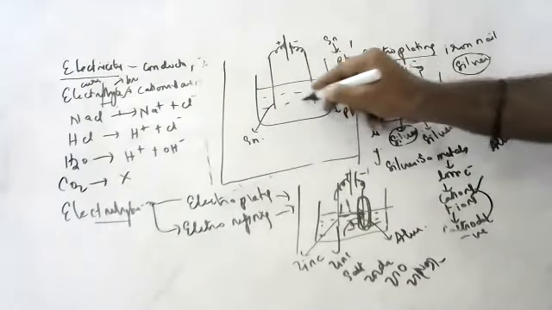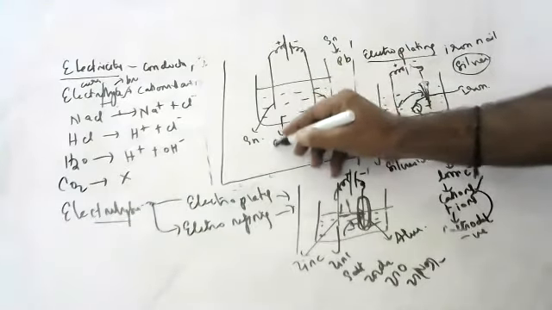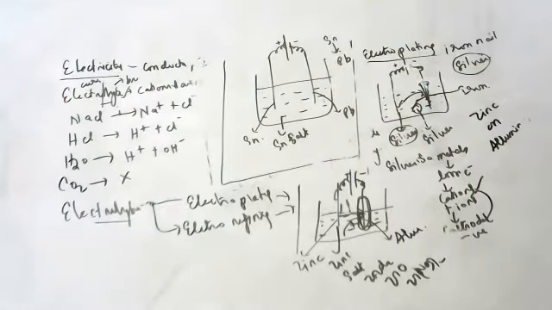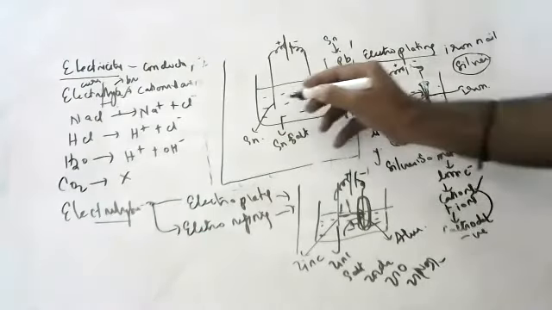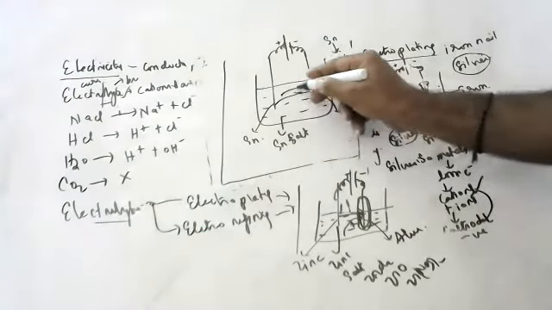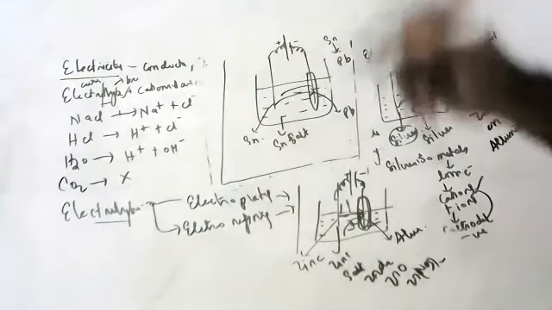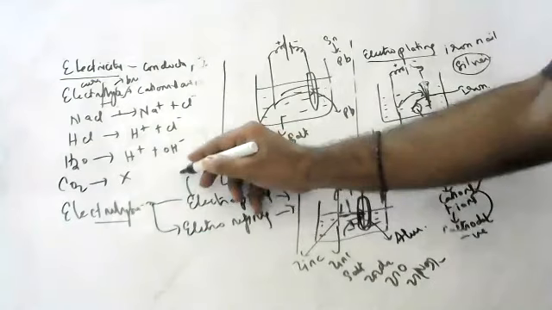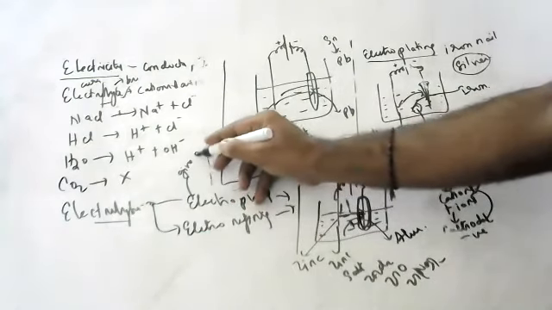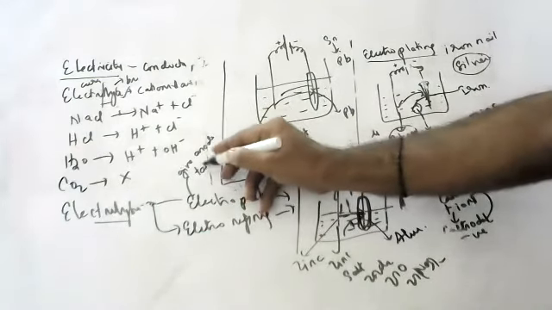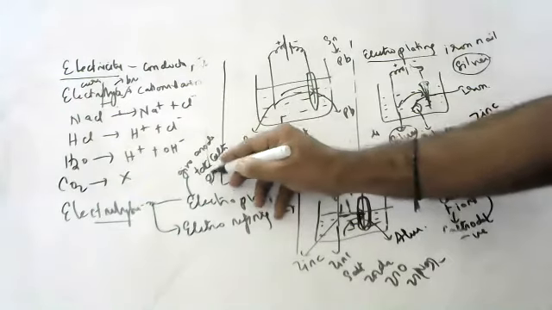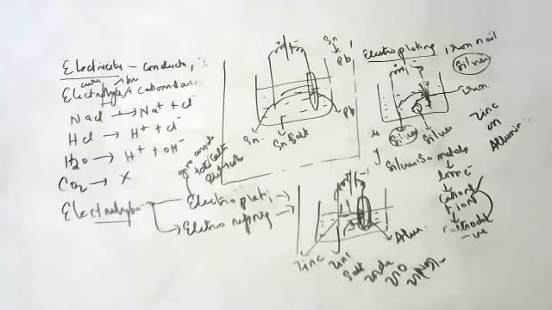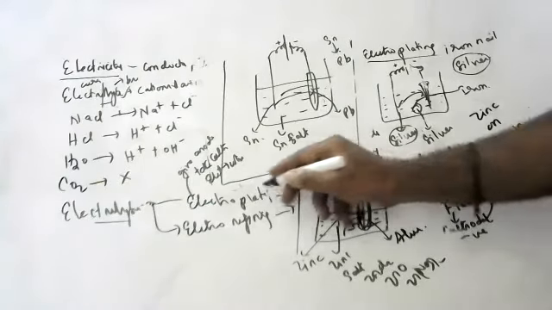And what salt will we take, children? Tin salt, any tin salt, your wish: tin chloride, tin bromide, tin nitrate, anything. On passing current, tin from the anode and electrolyte will go and settle on lead. Coating is done. So, children, in electroplating, the metal which gives the coating should be at the anode, the one which takes the coating should be at the cathode, and the electrolyte should be a salt of the metal which we coat. Okay, children, so this is electroplating.